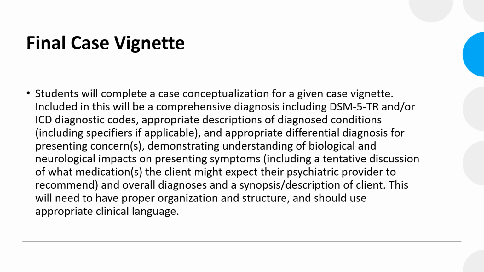The client might expect their psychiatric provider to recommend some type of psychopharmacological drug, so even though we don't diagnose, helping the client understand what may be helpful and useful for them, in an attempt to refer them for those services, is important. You also want to provide an overall diagnosis and synopsis to the client. This will need proper organization and structure and should use appropriate clinical language.